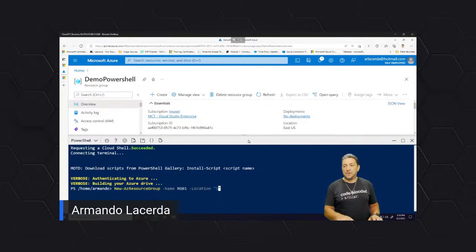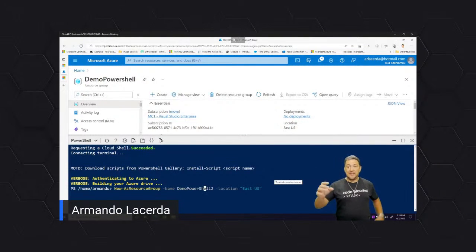It's going to be in East US. And the name of the resource group will be Demo PowerShell 2, because I'm not that creative. Demo PowerShell 2. So this is the thing, right?